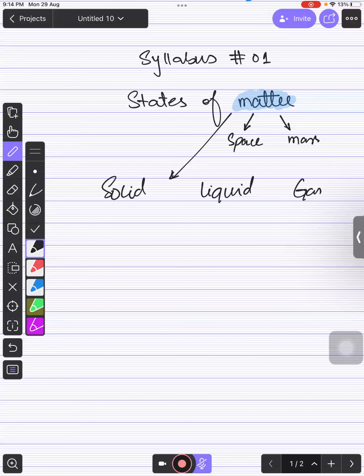Oh my God, Parisha, you are having juice during the class? Wow. And oxygen.